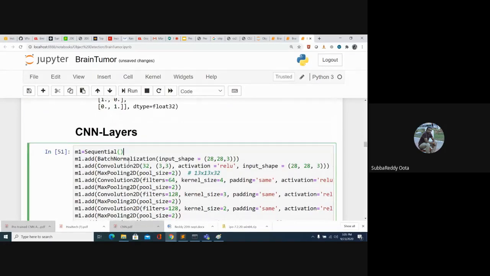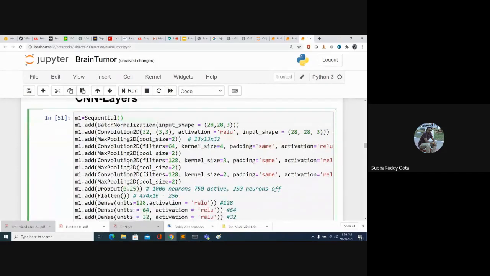Now our data is ready. We have X and Y, and we also have X train, Y train, X test and Y test. Now we need to write the CNN layers. The first one is Sequential, because the entire process happens sequentially: input to hidden, hidden to hidden, and hidden to output. Then batch normalization.